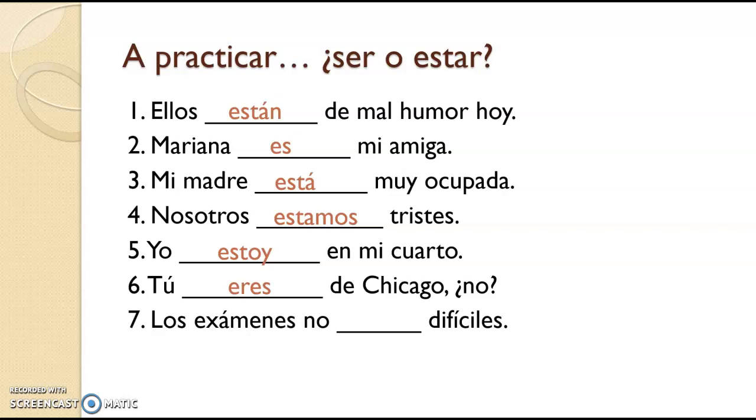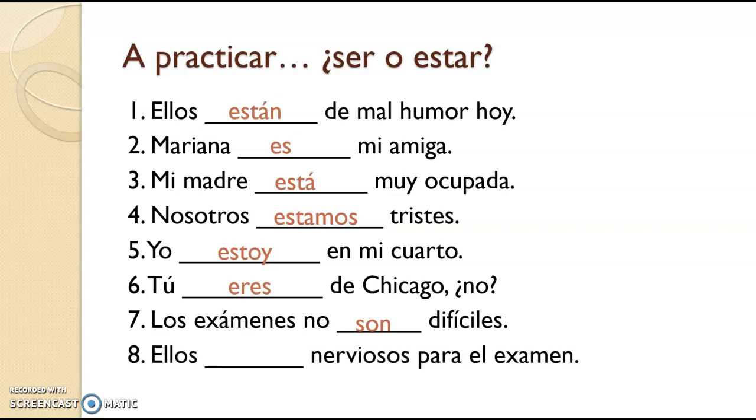Los exámenes no son difíciles. It has nothing to do with a state that the tests are in for the time being. It's the way that they are. It's the characteristic way of them not being difficult. No son difíciles. 8.